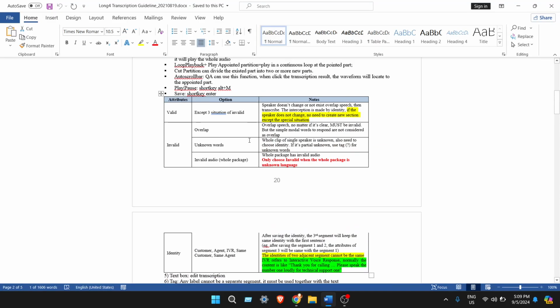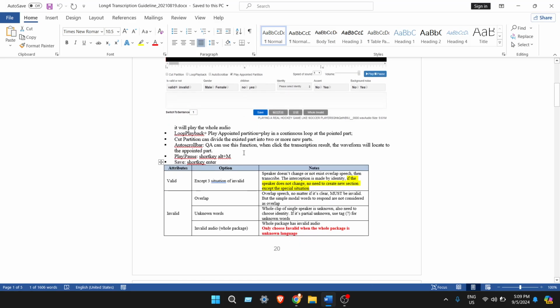While the audio is getting loaded, let's go back to the guidelines. There could be two types of audio: valid audio or invalid audio. Valid audio means transcribable audio that you can transcribe, and the speech must be spoken by a human.